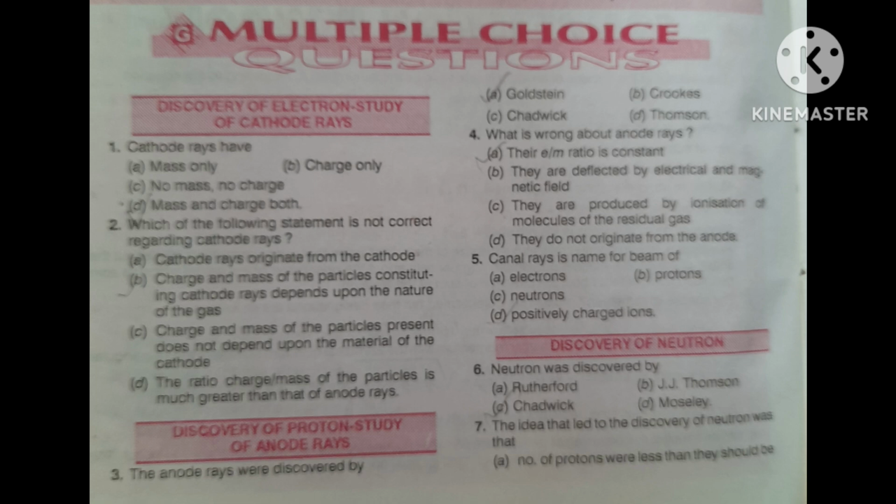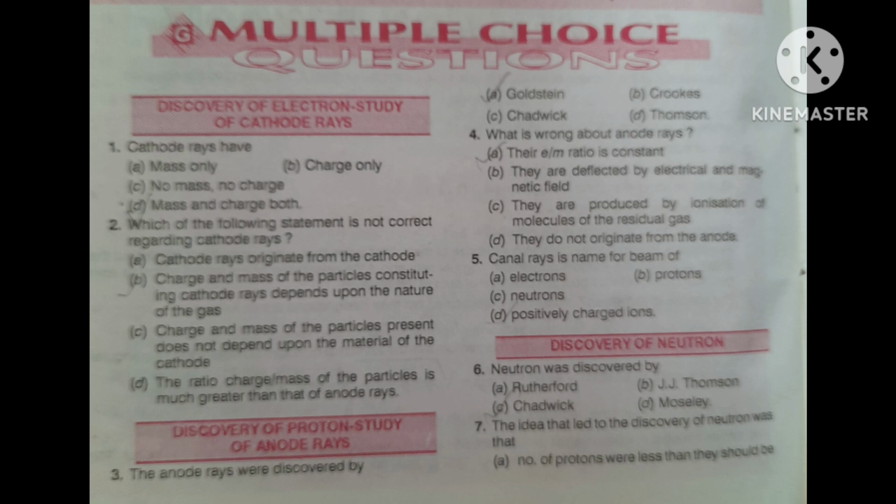The idea that led to the discovery of the neutron was that, four options are given. First, the number of protons was less than it should be. Second, the number of electrons was less than it should be. Third, the mass of the atom was less than it should be. Fourth, it was a chance discovery.